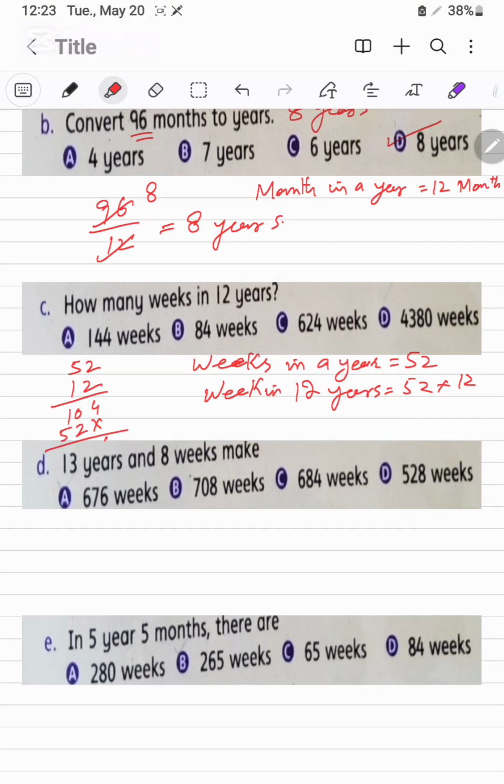It will be added, 4, 2 and 6. 624. This is the C part, that C option is the correct one.